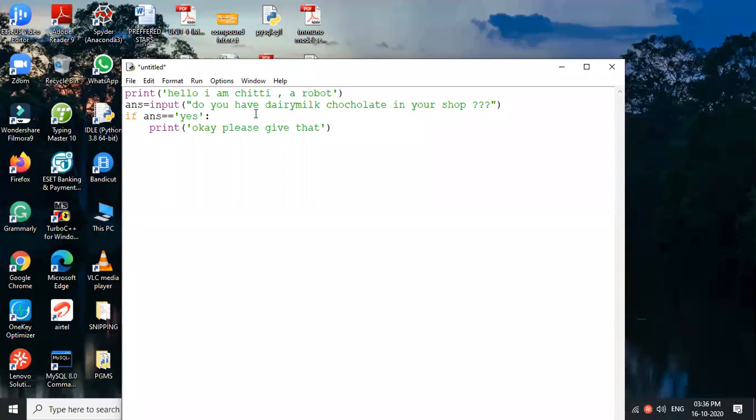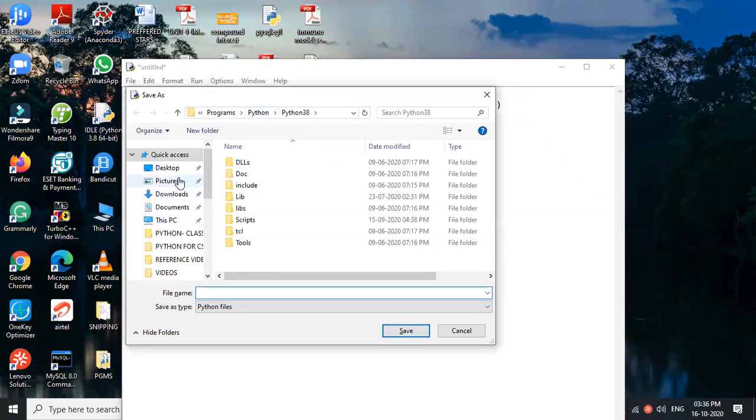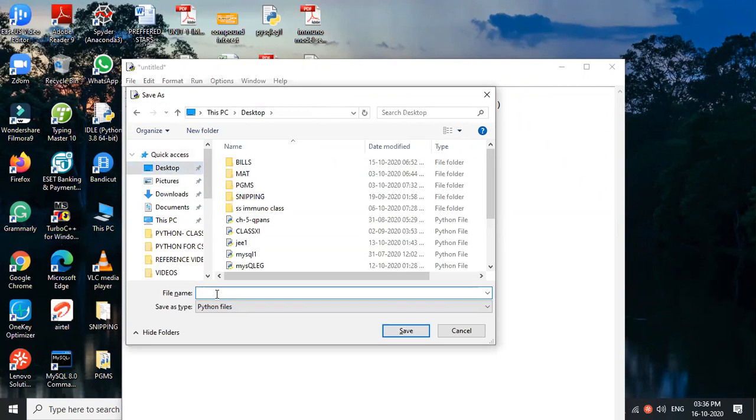Oh my God, I don't know. I asked the question, many times I taught this to you. How to save a program? Control plus S. Control S, or go to File and click the save button. That's all. I'm selecting the location, desktop. I'm giving the name Chitti program. What is the extension for a Python file? .py. Very good.